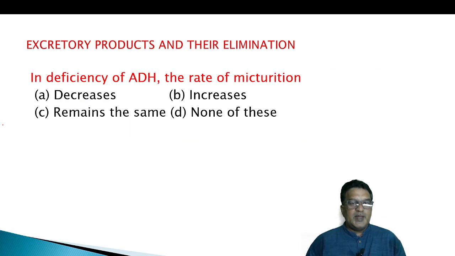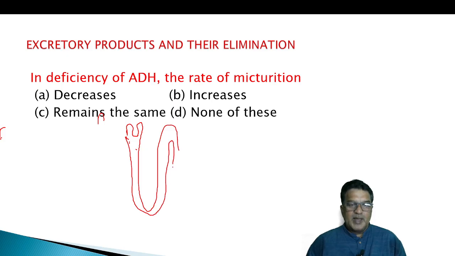In deficiency of ADH, what is the rate of micturition? If ADH is absent, the water absorption that happens in the DCT as well as in the collecting tubule won't happen. Imagine some 10% and 9% is absorbed in the DCT and collecting tubule, and 1% we eliminate as urine.